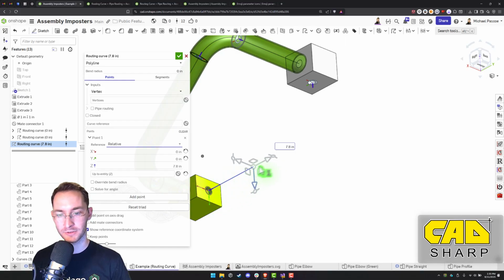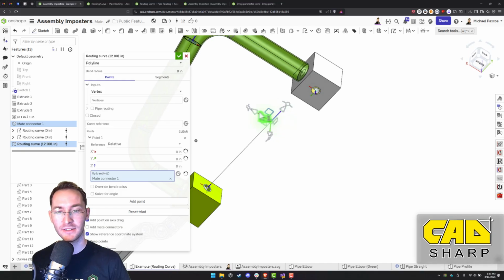Okay, and because we were dragging it in the Z direction, Routing Curve Plus detects that you want to move in a Z direction up to an entity maybe. So you can click on the up to entity for the Z direction, and we'll click this mate connector here.